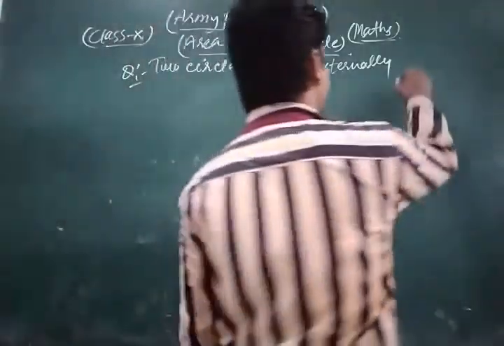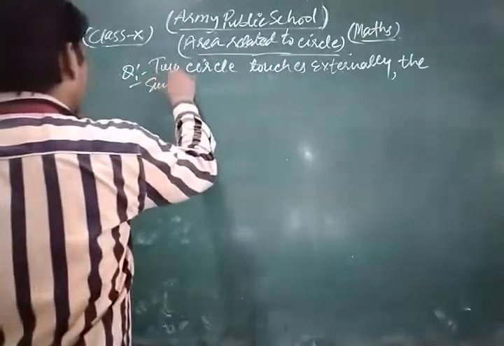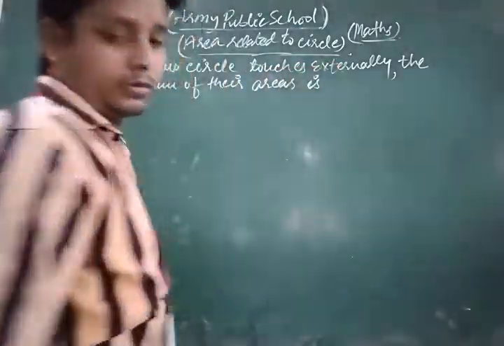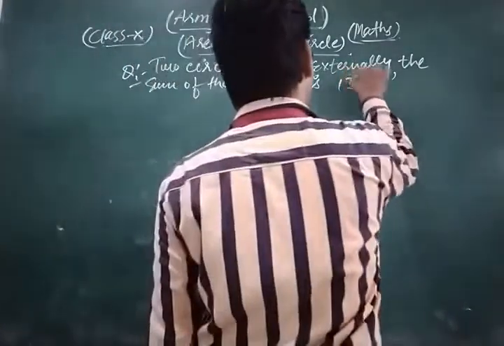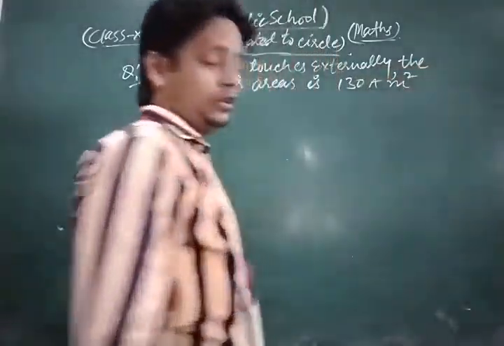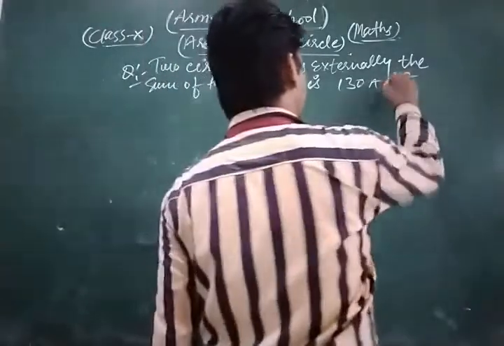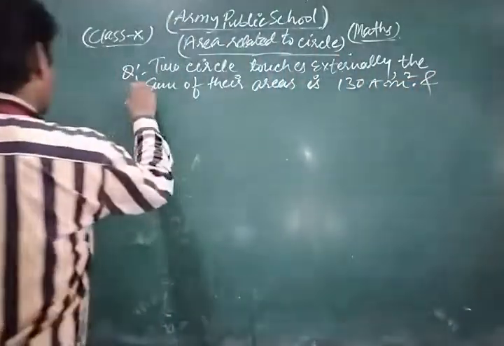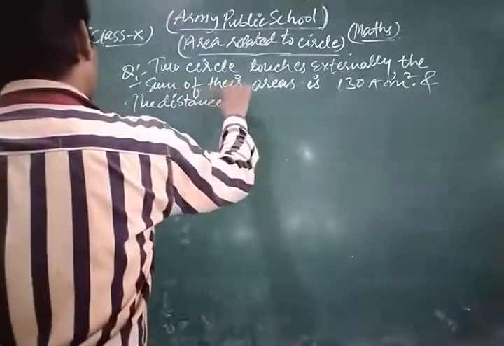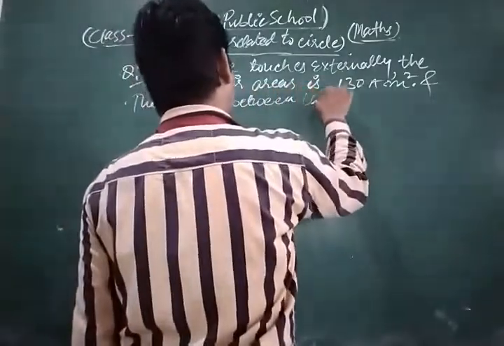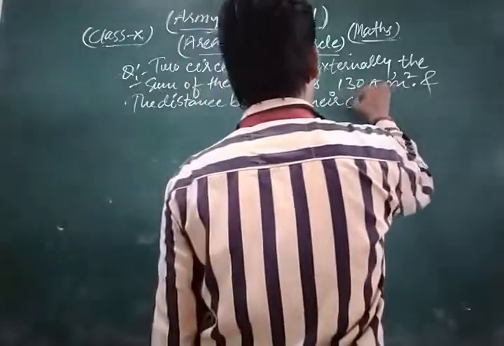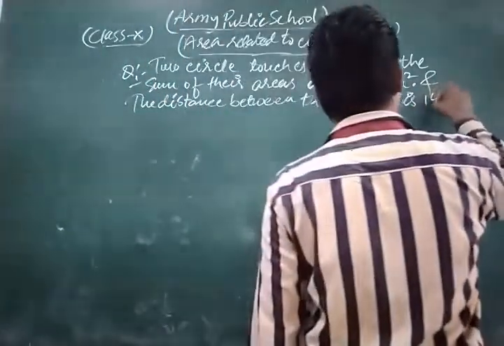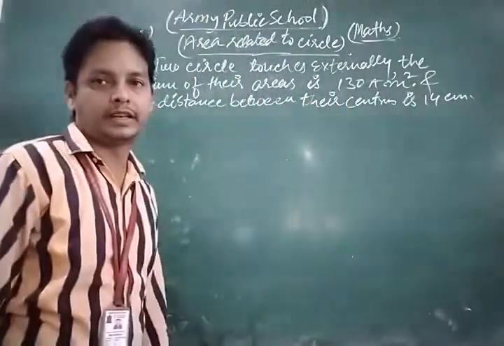The sum of their areas is 130 pi centimeter square, and the distance between their centers is 14 centimeter.